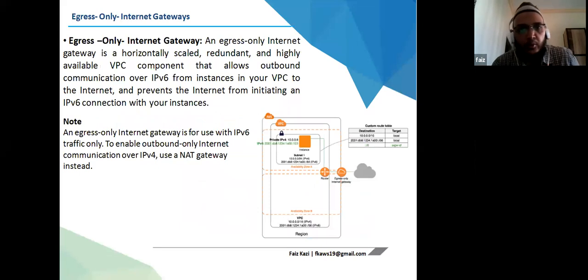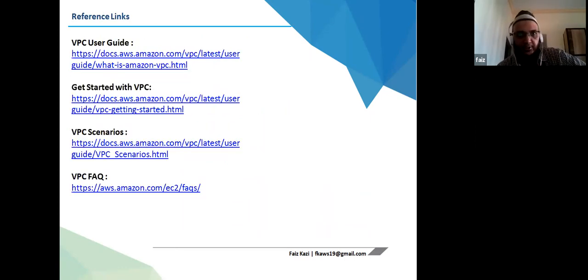When we talk about egress, or IPv6: if you need IPv6 connections, use egress-only internet gateways. So that's for the day.